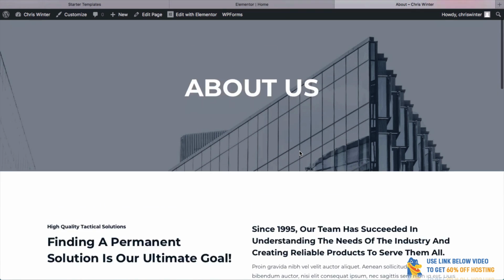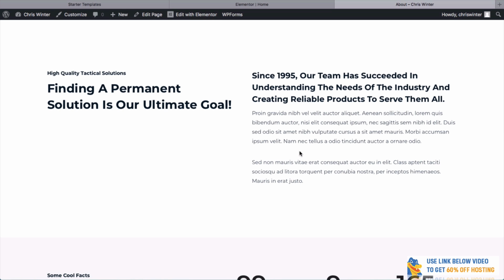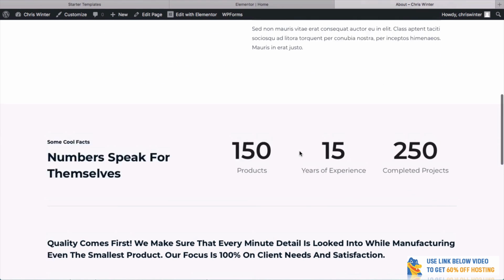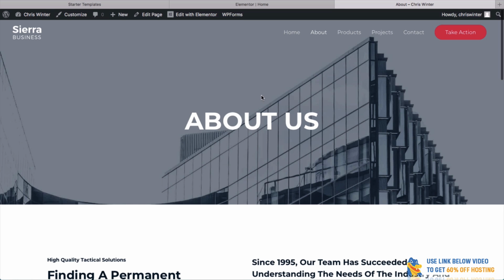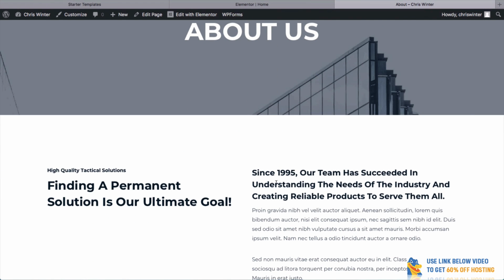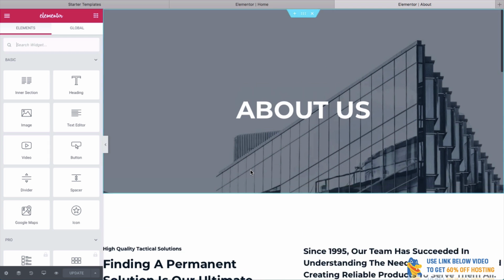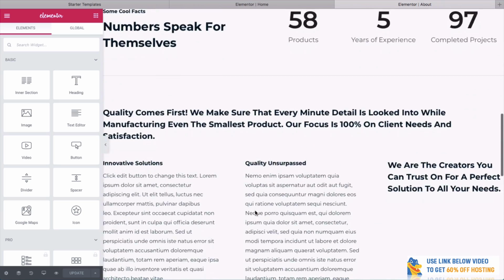Now, you can see that we have a really nice custom template here. This is one of the most beautiful templates I've used on WordPress, and I can't believe that it's free. Isn't that cool? Now, normally what you would do is edit the page up here. But because we've got Elementor, we can actually edit it directly here, and it will look exactly how it looks. So we can click Edit with Elementor, and you can pretty much do this anywhere on the website. You'll see that it loads up now.